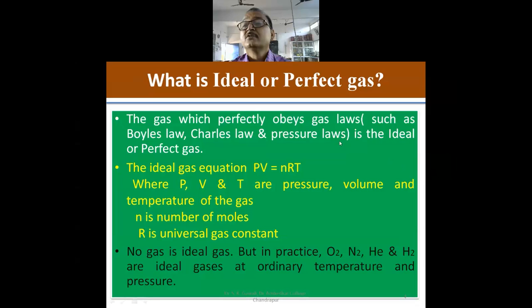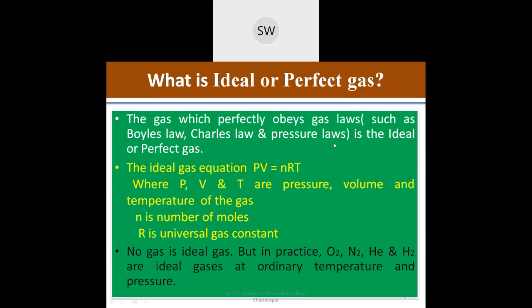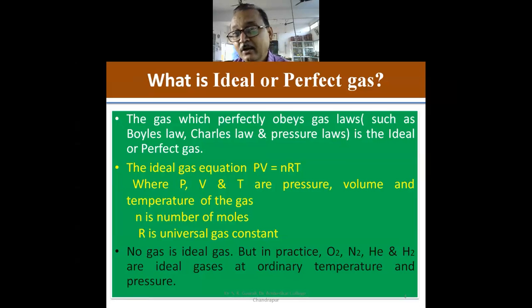Yes, sir. So now what is the ideal or perfect gas? You have studied this in the 12th standard. The gas which perfectly obeys gas laws is the ideal gas or perfect gas. What are the gas laws? You have studied in the 12th Boyle's law, Charles's gas law, and some pressure laws. When the gas obeys these laws at all temperatures and pressures, then such a gas is known as an ideal gas.